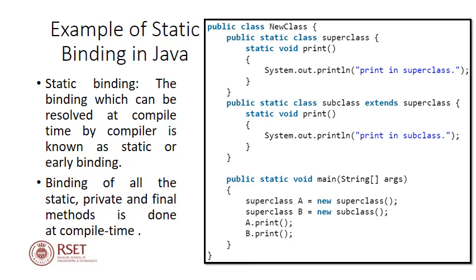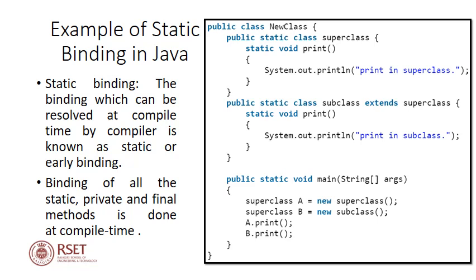Now we will see an example of static binding in Java. The binding which can be resolved at compile time by the compiler is known as static or early binding. In the context of Java, binding of all the static, private and final methods is done at compile time. So here we have a main class called NewClass. Within that we have a public static class, superclass. Within superclass we have a single static method called print, which has a single print statement, print in superclass.